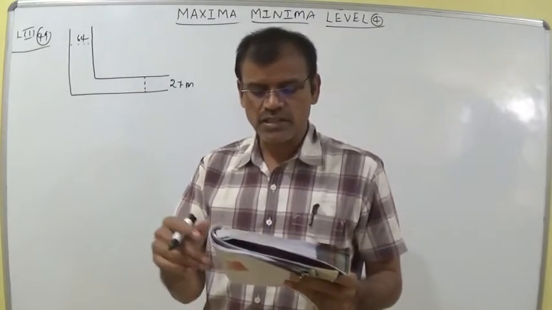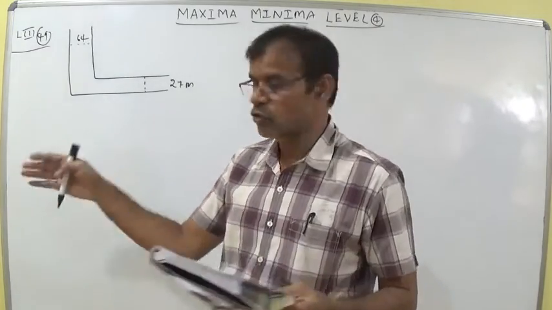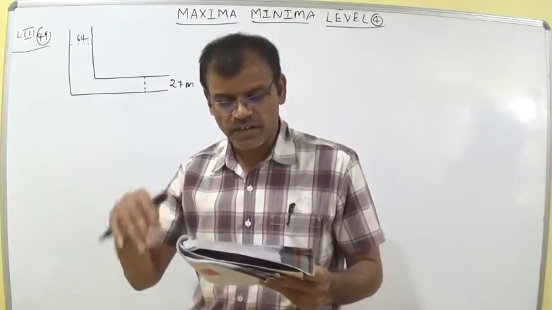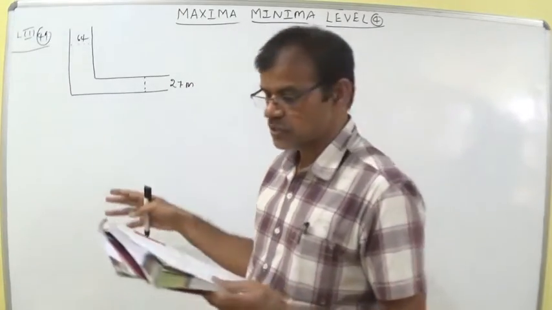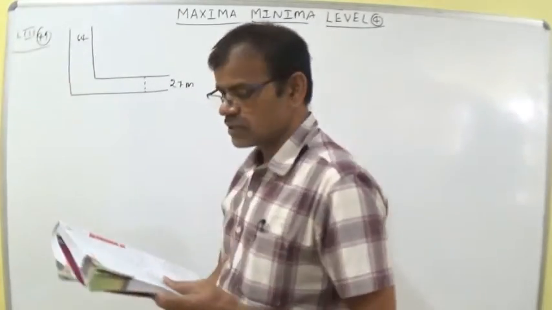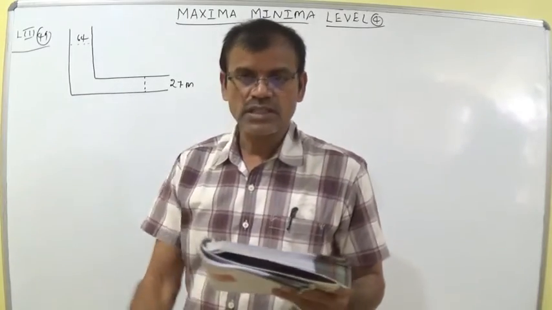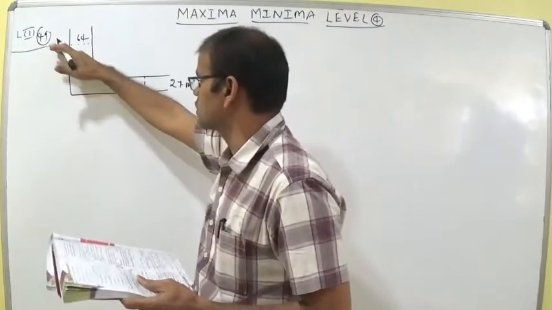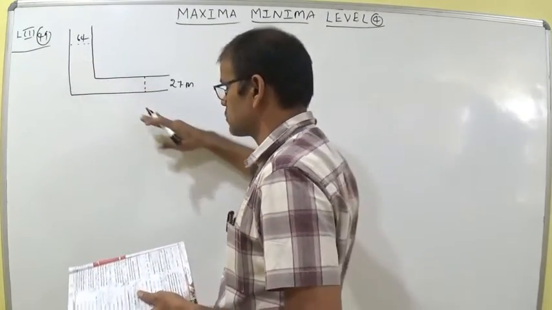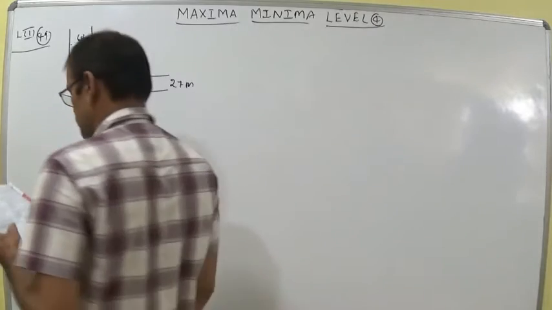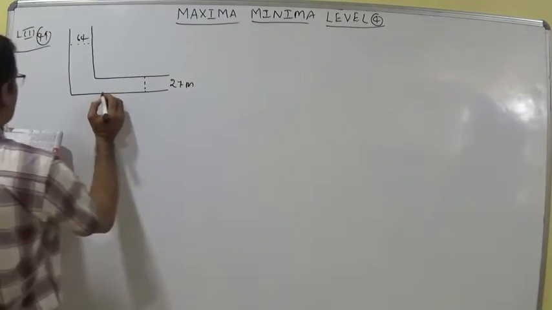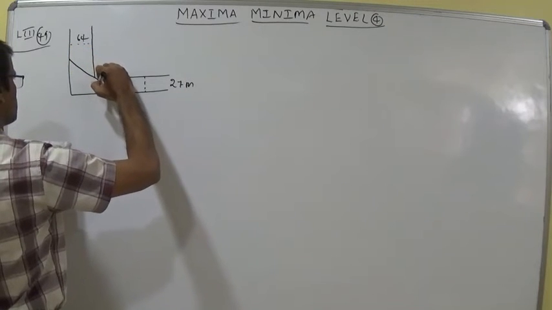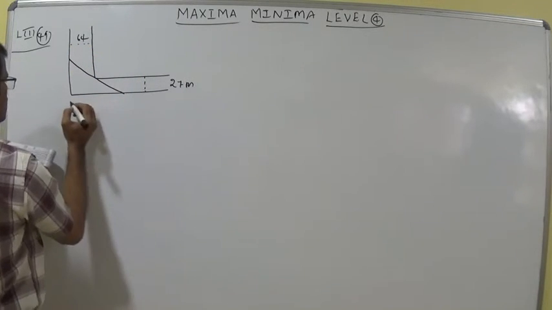What is the greatest length of the log that can be floated along this system? It depends upon the fabrication company, they are preparing a 64 meter channel and a 27 meter channel. The length of the log that can be floated along this channel, what is the maximum length along this channel? We should calculate this maximum length.